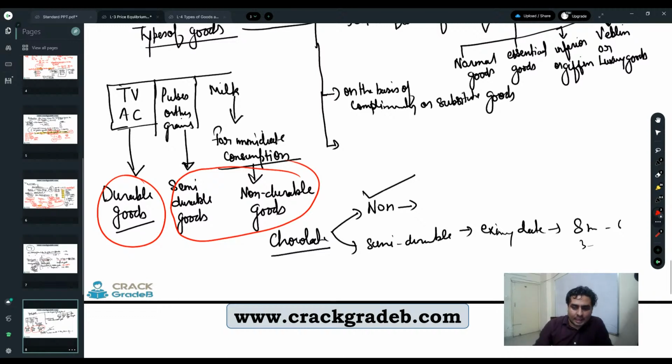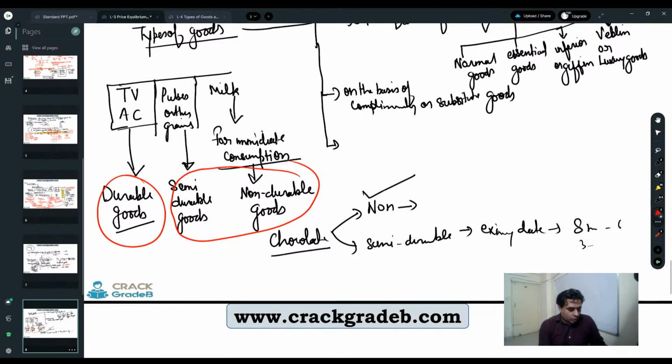Why? Even if they can last for 6 to 8 months, they are not under the category of semi-durable. Why? They can last for 5 to 6 months only if they are put in certain conditions. So a lot of conditions are applied, only then they are able to survive for 5 to 6 months. Otherwise they are not able to survive. That is why we put those goods under the category of non-durable, without any doubt.